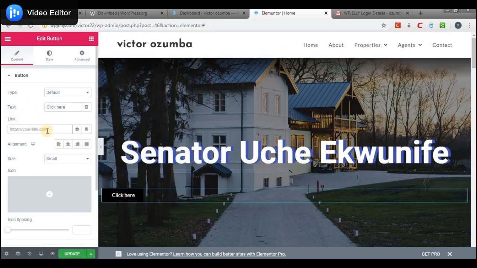And the sweet thing about Elementor is that it takes into consideration the web pages inside your website. Like if I wanted to link this to the about us page, if I just start typing about, it will suggest this. Do I want to link about us page or sync page? And if I select about us page, it will put the web address, that is the URL of about us page.